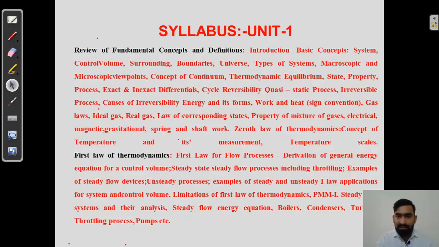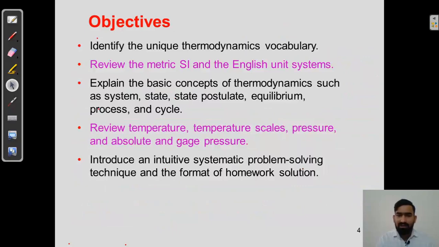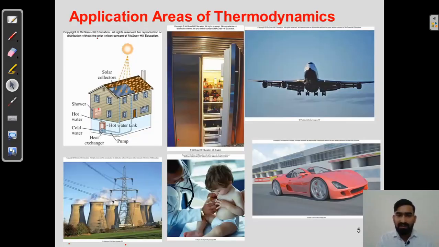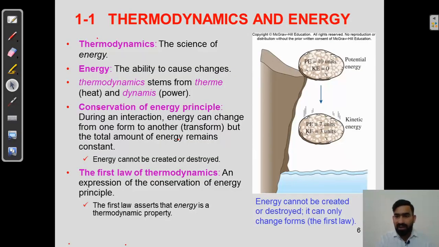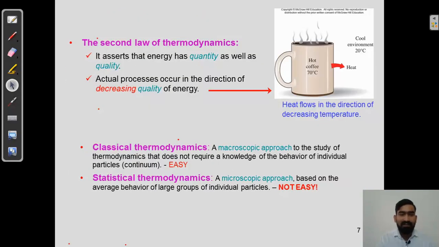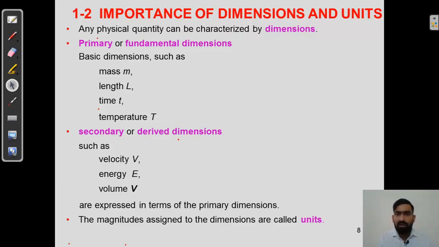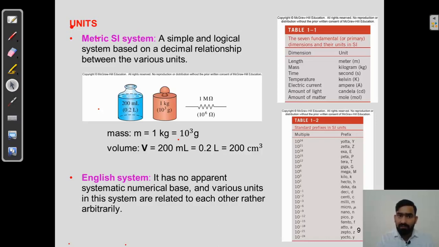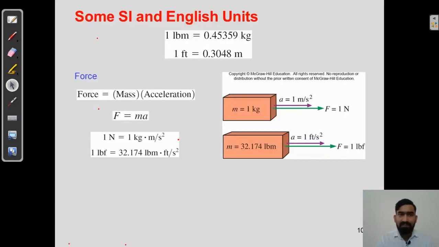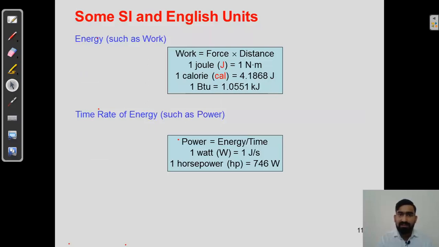We have seen the syllabus point of view for unit number 1, where we have seen all the concepts: system, surrounding, first law, and all. Here we saw the objective of thermodynamics, applications or areas of thermodynamics and energy, and what the first law and second law are, just for the sake of definition. And again, we have seen the importance of dimensions and units in the metric SI system and the English system.